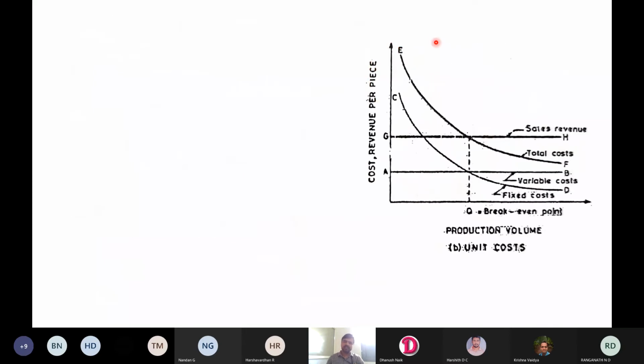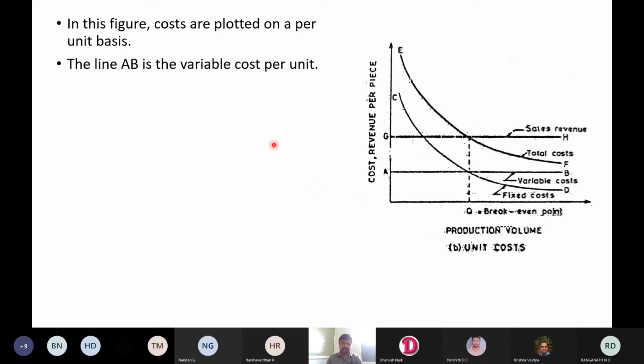Next, the same thing here, we are considering unit cost. In this figure, costs are plotted on a per unit basis. That means per unit of a product or per unit of a component. Cost, revenue per piece, then production volume. The line AB is the variable cost per unit.